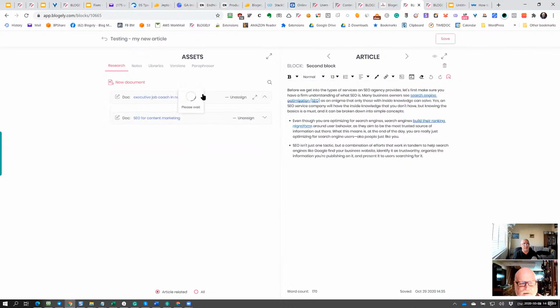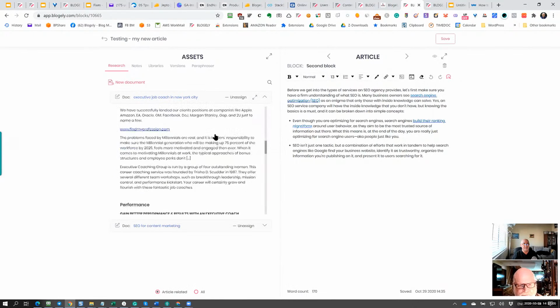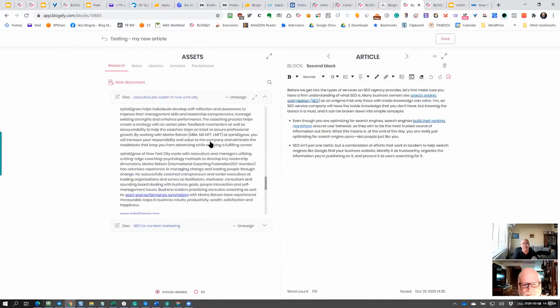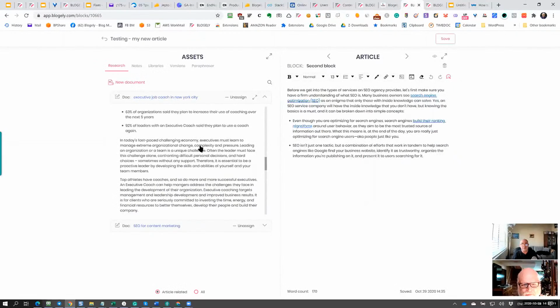If I now click to expand it, you could see whatever content resides in this research doc is available for me to use or to see on the left side of the article. So it's a split screen mechanism. On the right side, you see your final article, and you can move between blocks left and right, just like that, right?